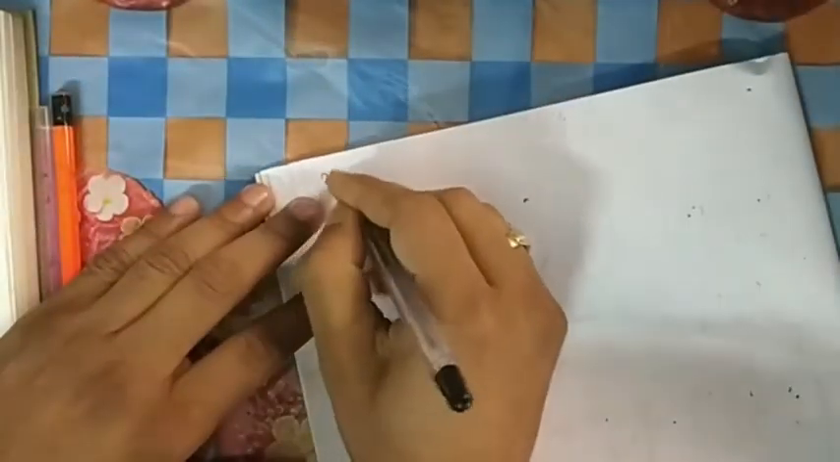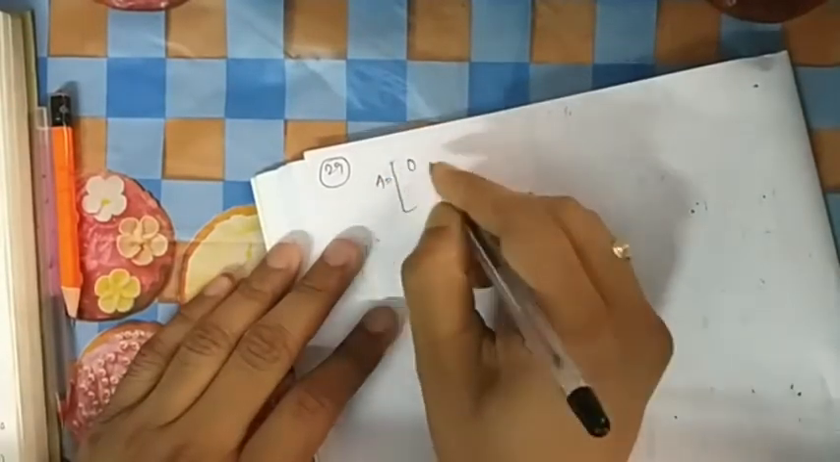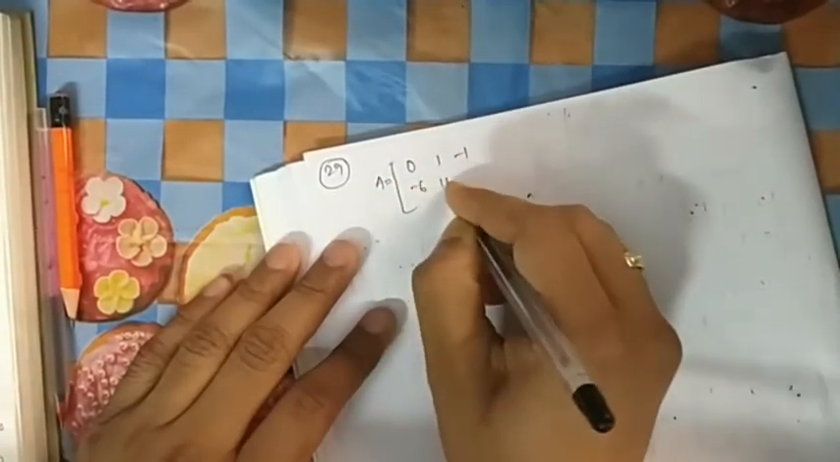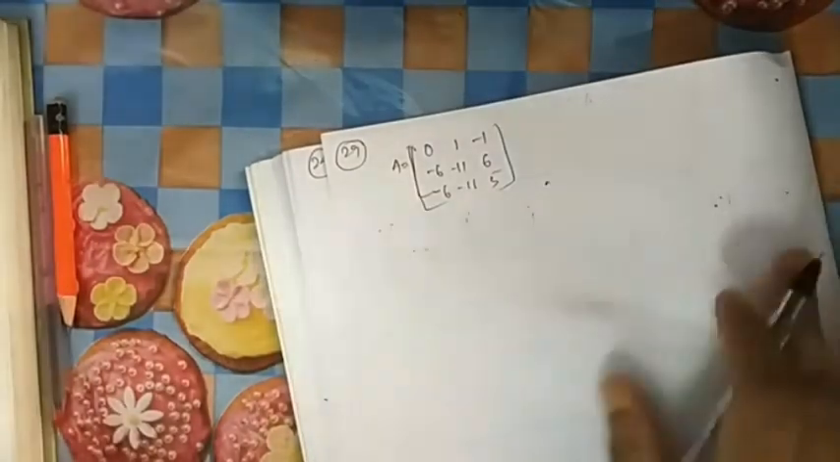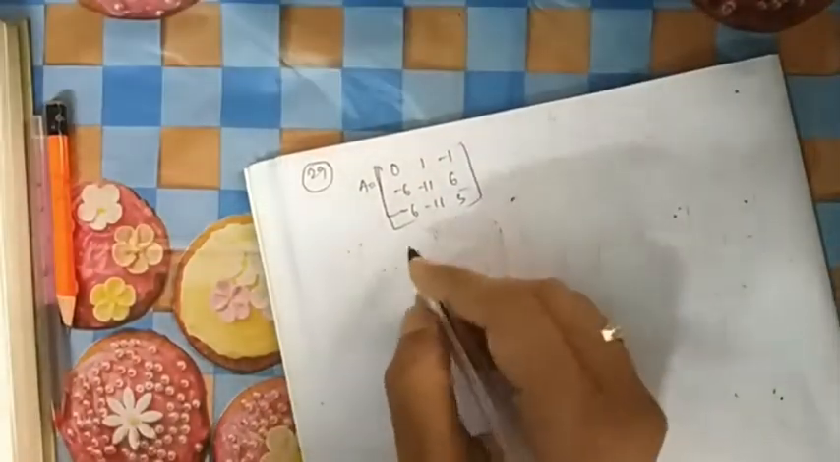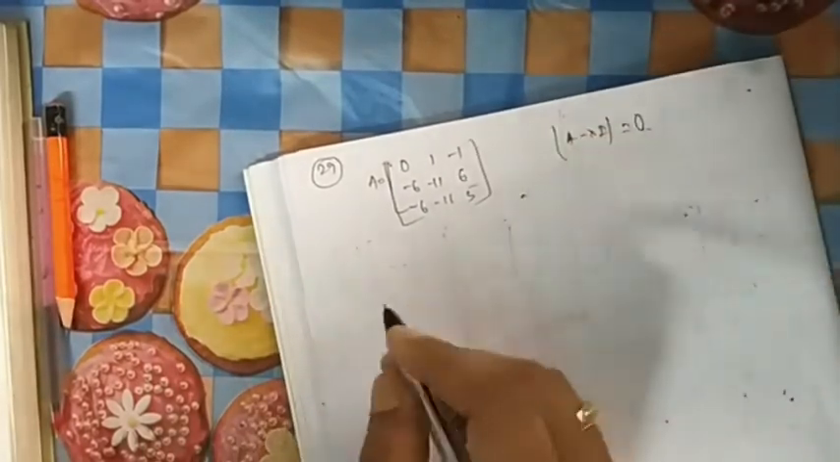Going for question number 29. In 29, a matrix is given of this fashion. You need to find the ratio of the maximum and minimum eigenvalue. So for the maximum and minimum eigenvalue, you need to find the absolute value of the eigenvalue. You know how to find it? The determinant of A minus lambda I is equal to 0.